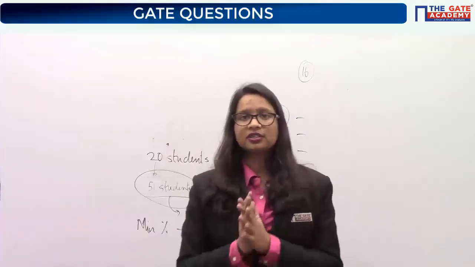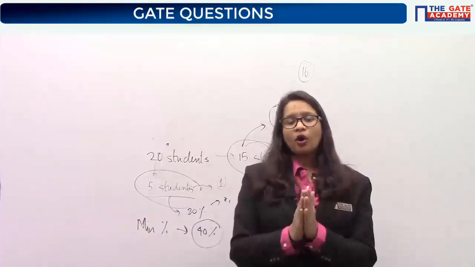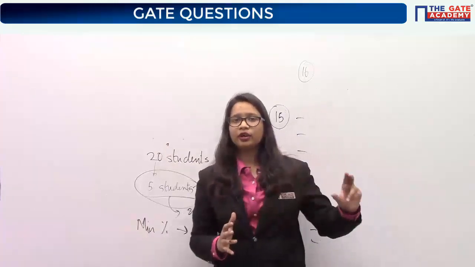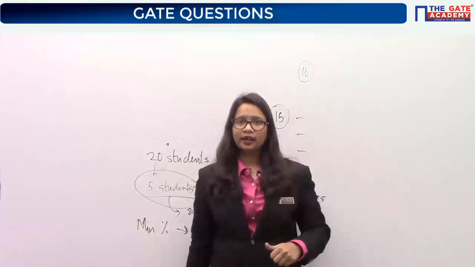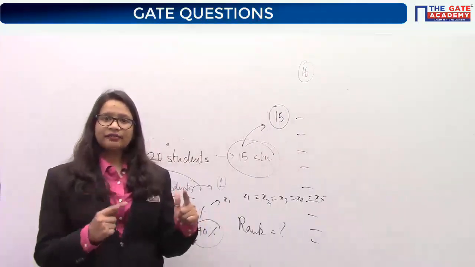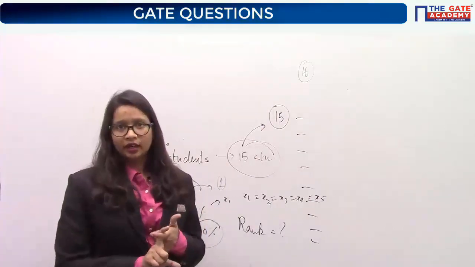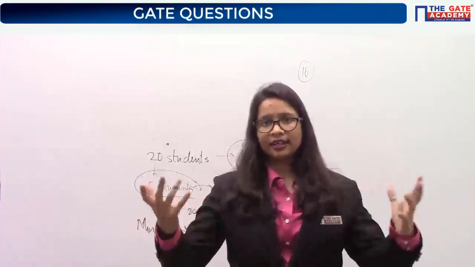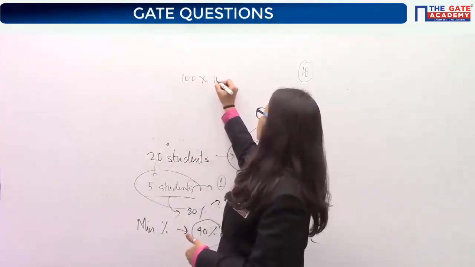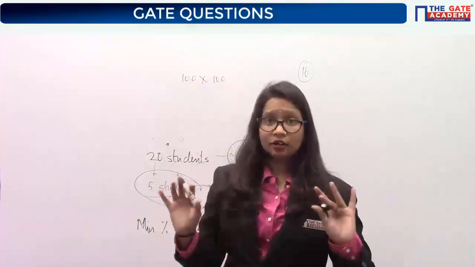What does the rank do? It removes all your dependent data and only focuses on independent data. Understood this? That is the real-life example of why we are finding out the rank. Let's say you have a 100 cross 100 matrix, so there are 100 rows.